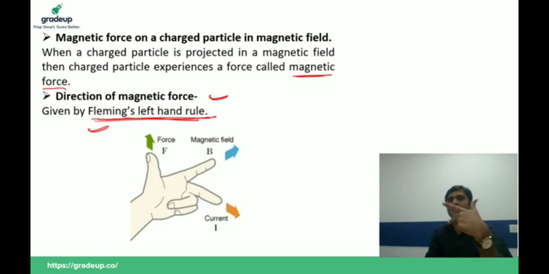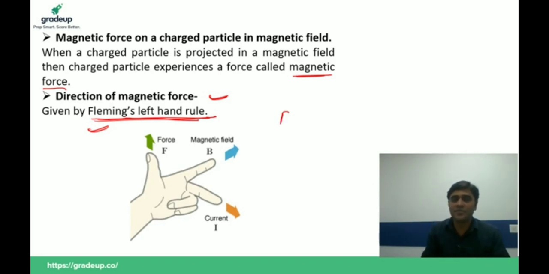And what is Fleming left hand rule? This rule says that stretch your forefinger, center finger and thumb of your left hand mutually perpendicular to each other in such a way that if forefinger points in the direction of field, center finger in the direction of current, then direction of thumb will give the direction of magnetic force.